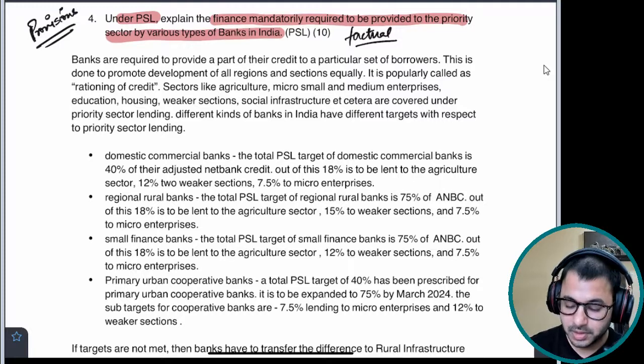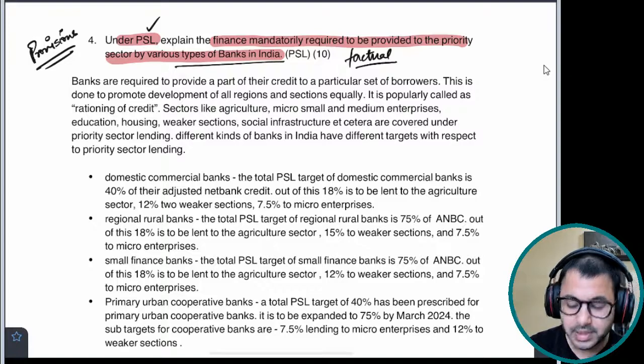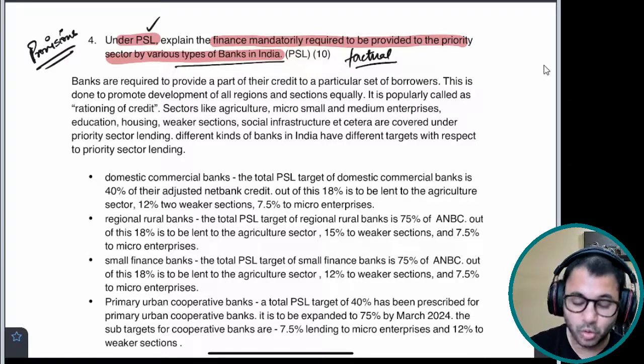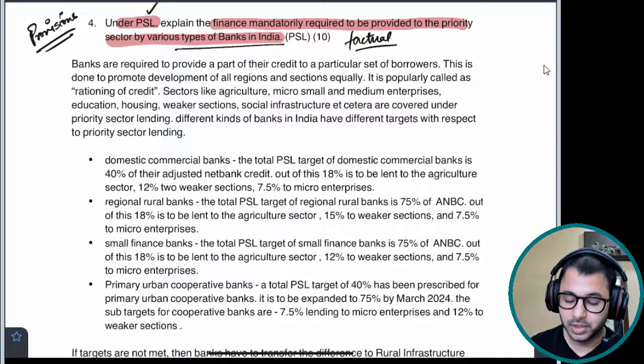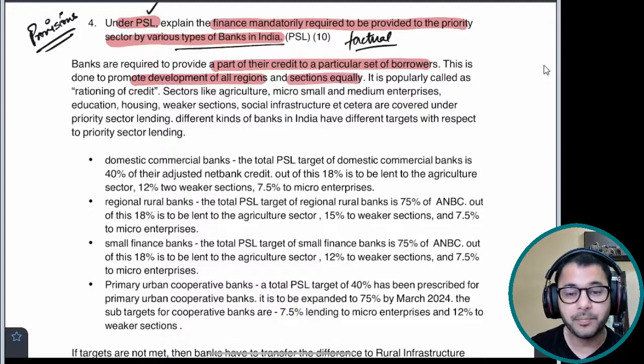That is what we write. So first of all, we explain priority sector lending because that is the best keyword here, right? Keyword हमने identify किया. What is PSL? Different types of banks in India. We can mention different types of banks which are involved here or different types of targets. We can mention anything, but the core is priority sector lending. Okay. So the introduction here says banks are required to provide a part of their credit to a particular set of borrowers. This is done to promote development of all regions and sections equally. It is popularly called rationing of credit.